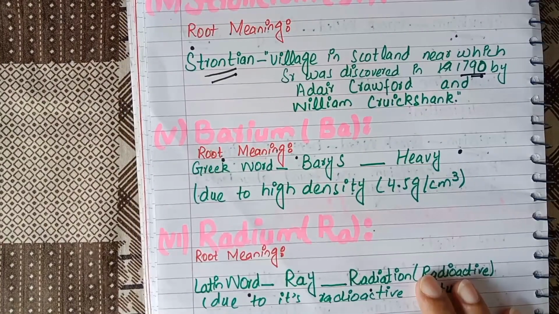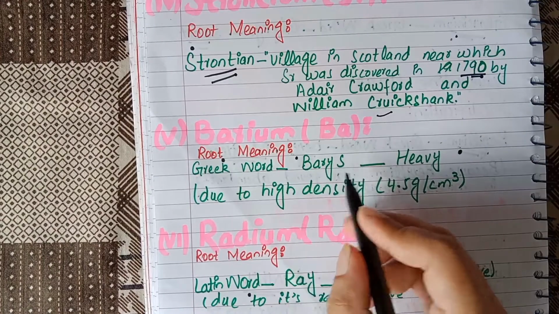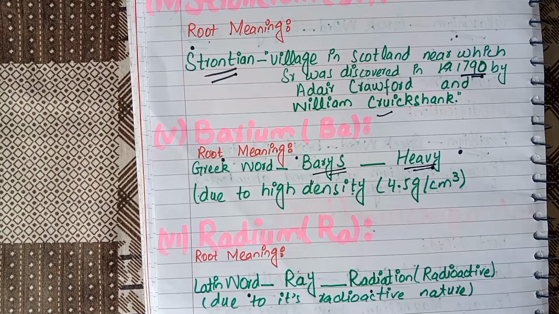Now the next element is barium. The term barium is derived from the Greek word barys, meaning heavy. Because it has a high density, or it is a heavy element, that's why it is termed barium.